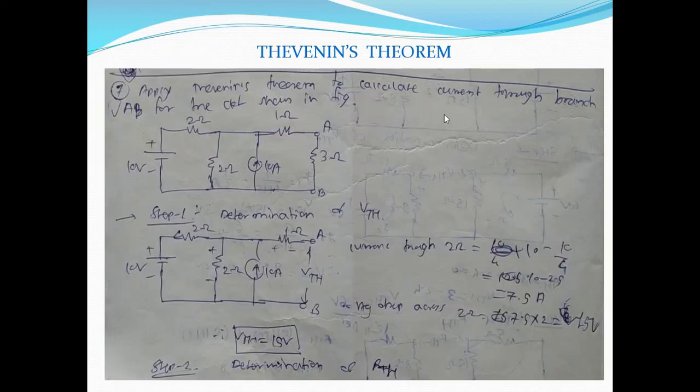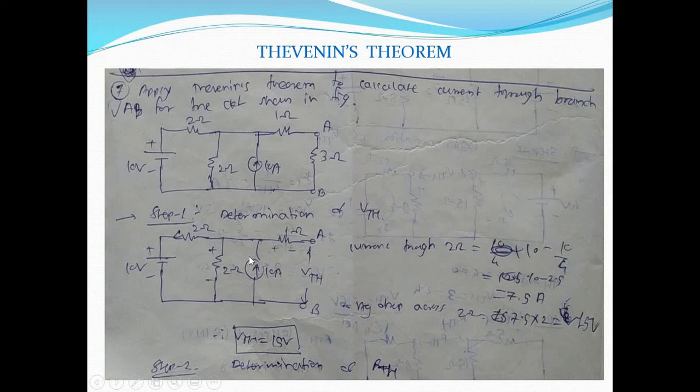So in case of step 1, determination of VTH, what we'll do, we'll open circuit the load terminal, like 3 ohm. So when it is opened, this A and B shows the open circuited terminal of load resistance, and we need to find out the voltage drop across this A and B. So VAB is nothing but VTH or VOC. So first of all, we'll find out the current flowing through this 2 ohm.